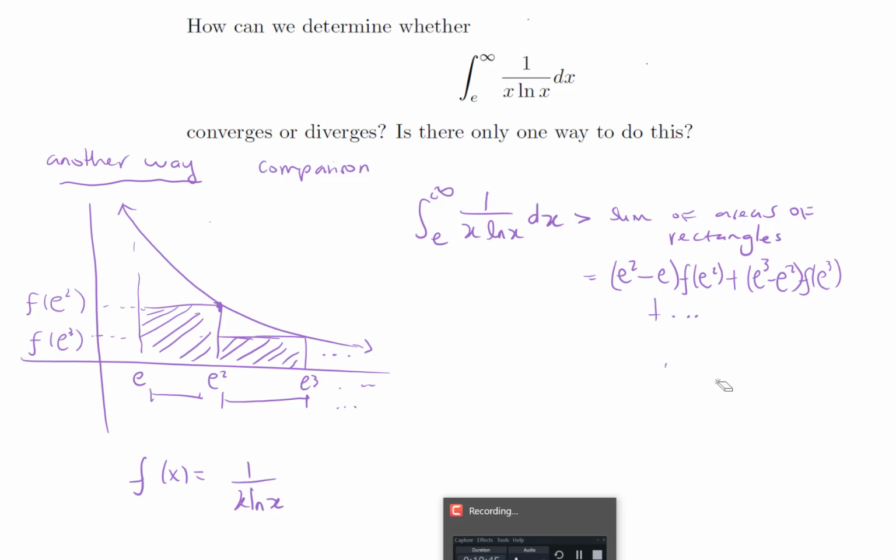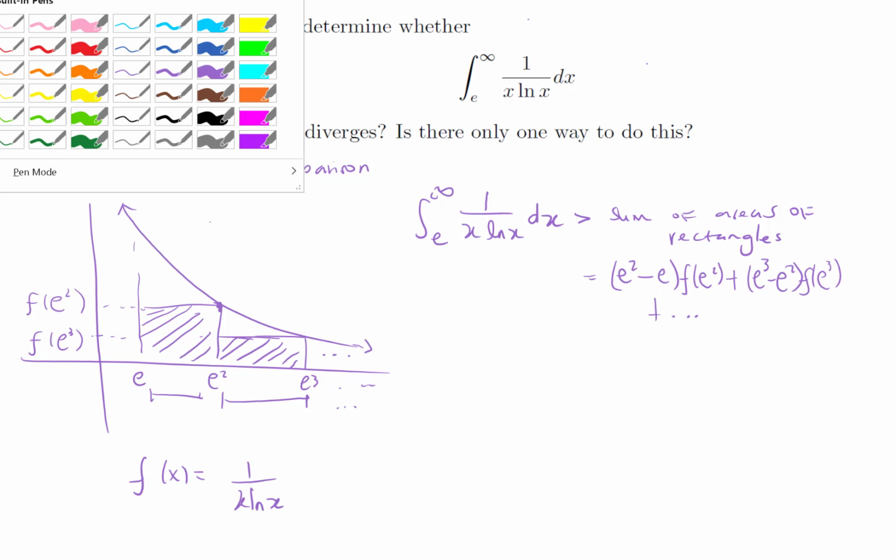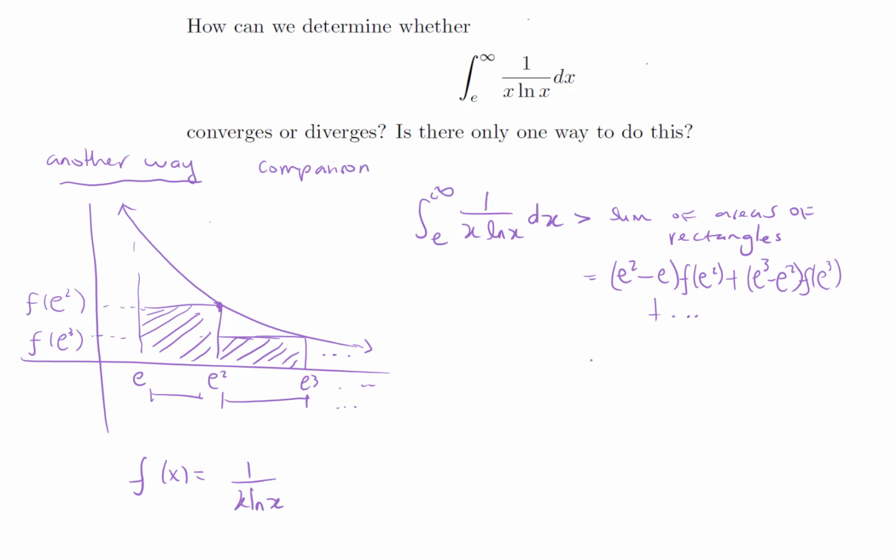Okay, and as we keep doing that, we actually find a summation. So we're going to go from n equals, for instance, 2 to infinity of e to the n minus e to the n minus 1 times f of e to the n. So when n equals 2, we get the area of the first rectangle, e squared minus e times f of e squared. When n equals 3, we get the area of the second rectangle, and so on.